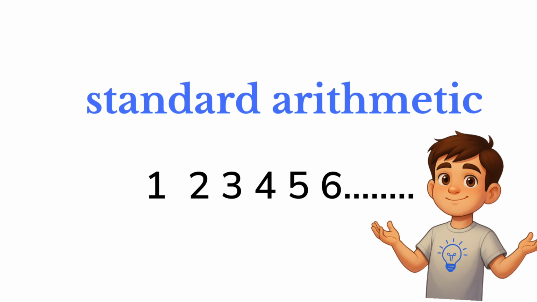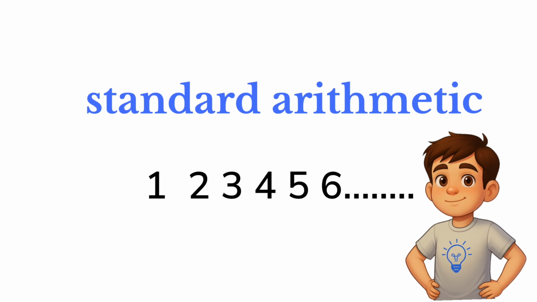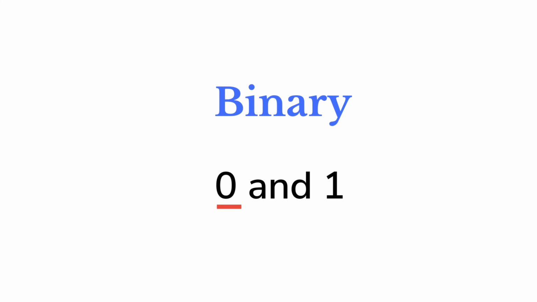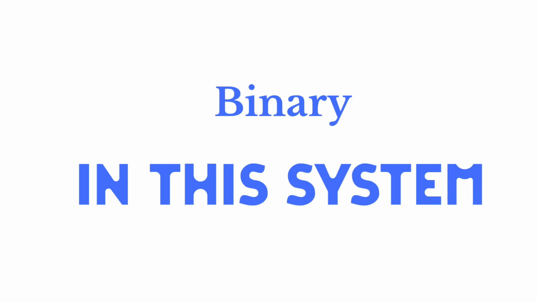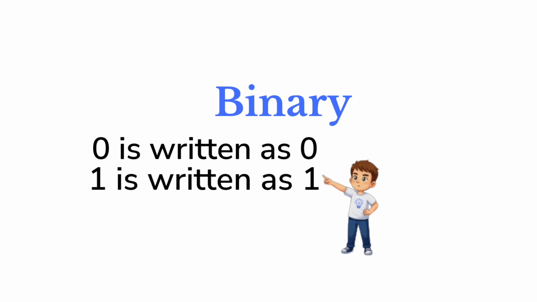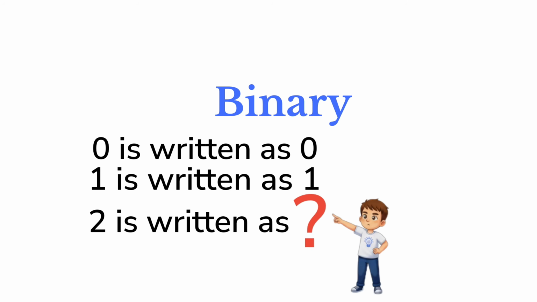If you're a computer, you don't operate in base 10. You operate in base 2, or binary. You only have 2 digits, 0 and 1, off and on. In this system, the number 0 is written as 0. The number 1 is written as 1. But there is no symbol for 2.